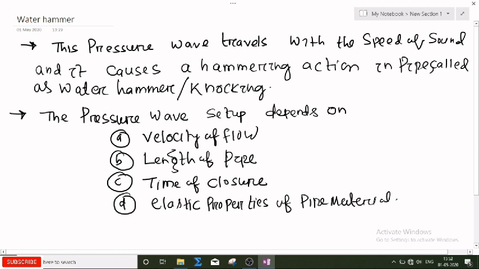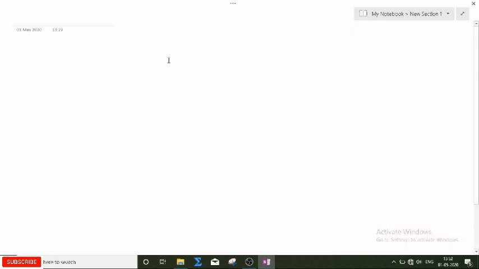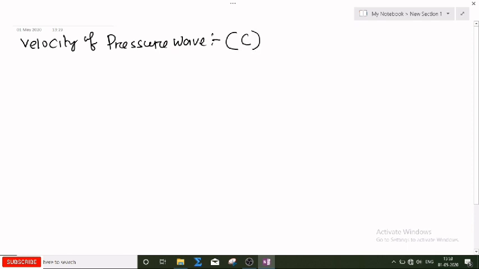Now we should answer, what should be the velocity of the pressure wave? So now I am writing the velocity of pressure wave, that is represented by C. This is because the pressure wave which is generated at the valve section will travel upstream with the velocity of sound. Okay, but there are two conditions.